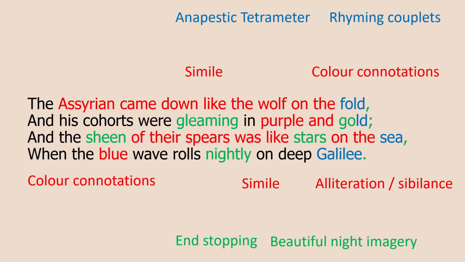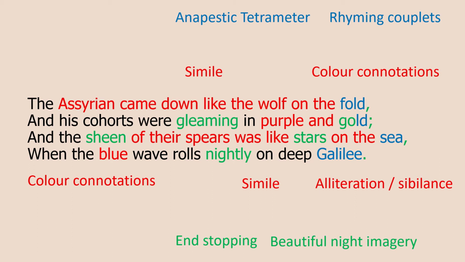We also know that gold has connotations of being rich as well. Gold is a precious metal, and again, King Sennacherib has so much gold in his empire that he can afford to dress his soldiers in gold, and that shows just how powerful the Assyrian Empire was. Again, much more powerful than the Kingdom of Judah, so it looked for certain like the Assyrians would win this battle. And the sheen of their spears was like stars on the sea.